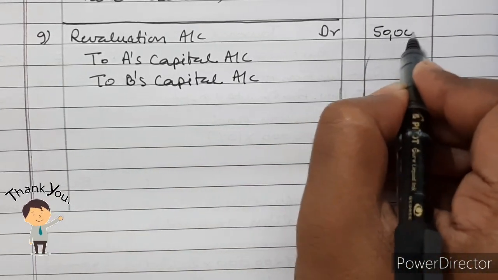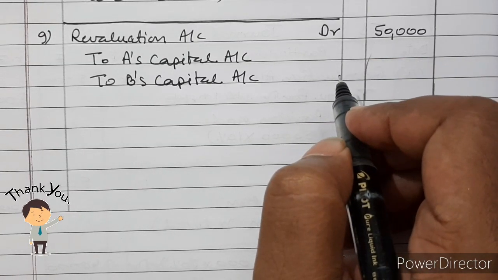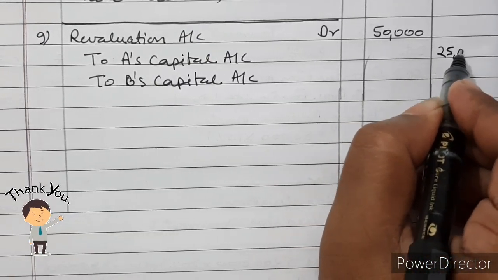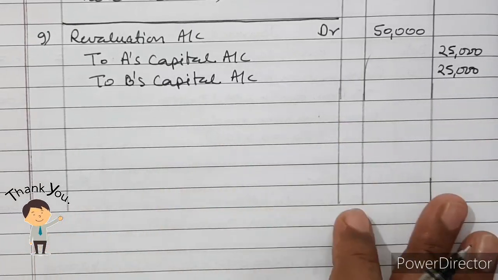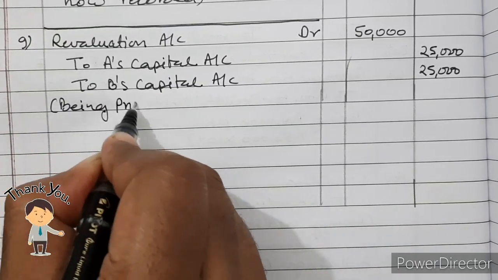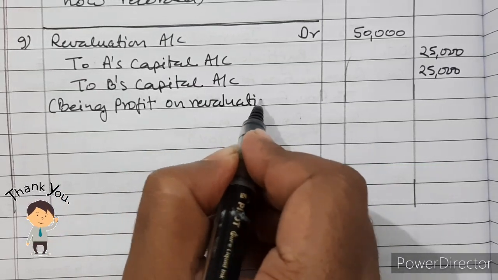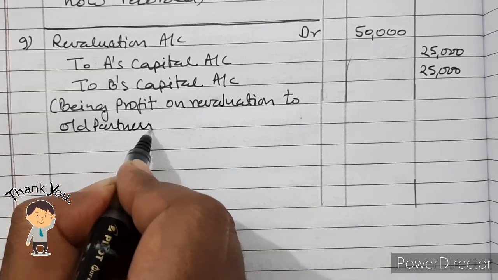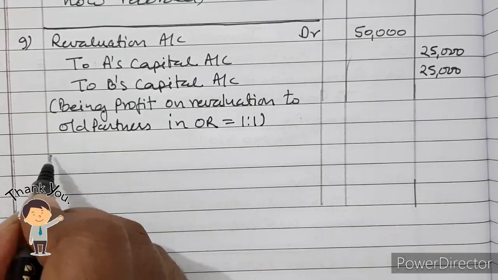Profit on revaluation is 50,000 and their profit sharing ratio is not given in the question. So it has to be 1:1, equal to old partners. So 25,000 each. Being profit on revaluation to old partners in old ratio, which is 1:1.